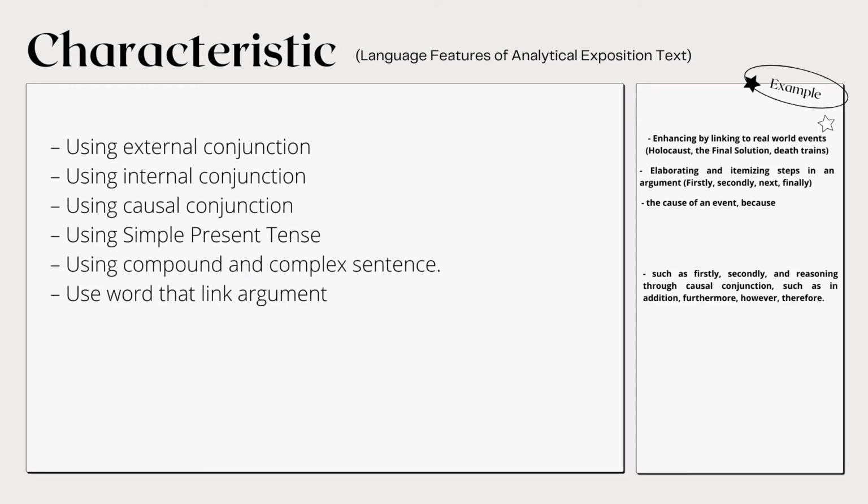And then using simple present tense, using compound and complex sentences, and the last is using words that link arguments, such as firstly, secondly, and reasoning through the causal conjunction, such as in addition, furthermore, however, and therefore.